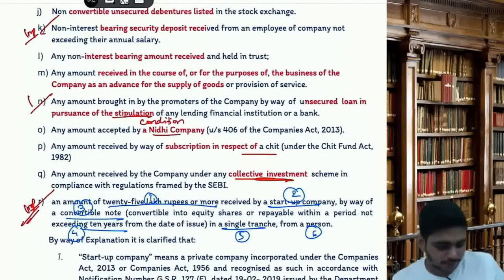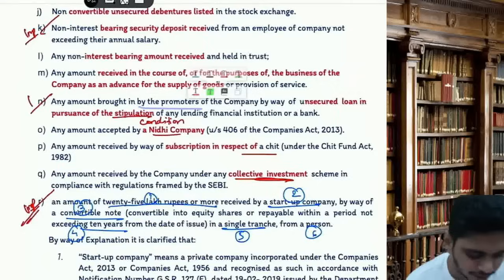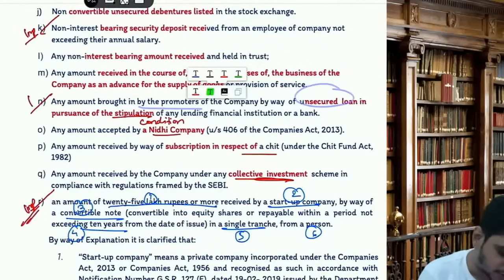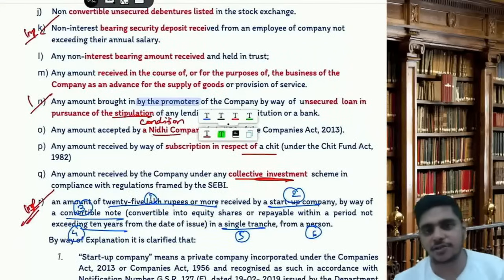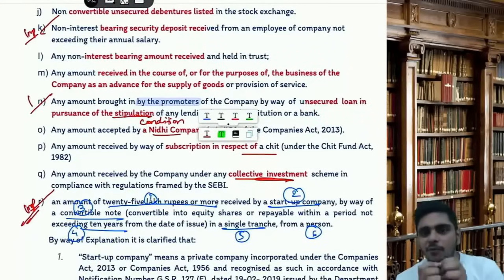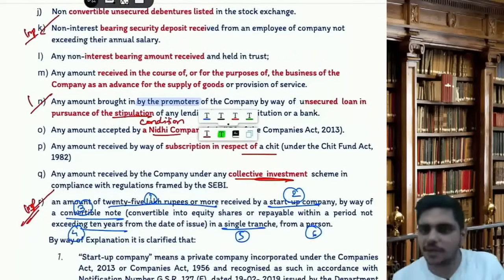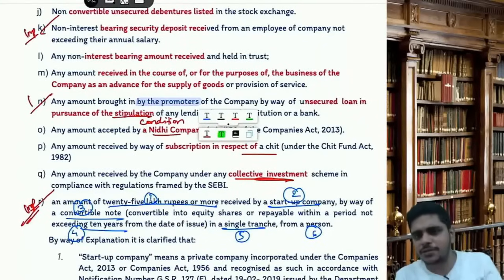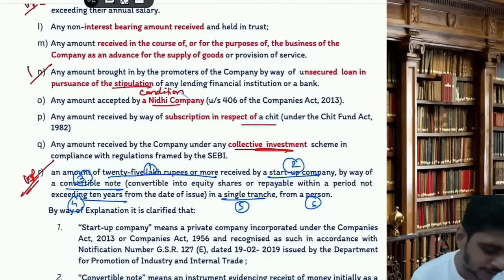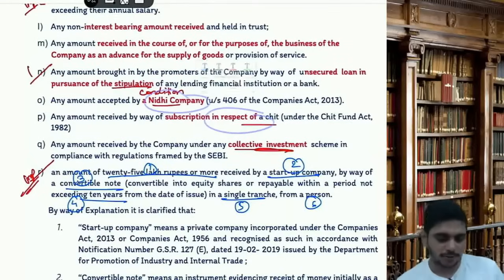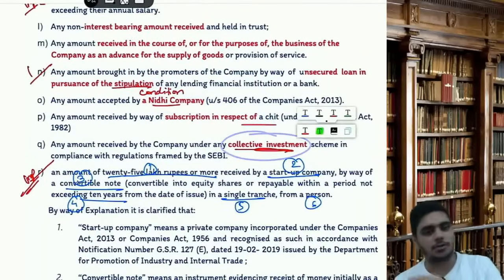N is important. Any amount brought in by the promoters into the company by way of unsecured loan in pursuance of a condition of any lending financial institution or bank. Bank says I will give loan to AB Limited only if the promoter is also giving an unsecured loan. So the director promoter is giving an unsecured loan, so it is also not a deposit. Any amount received by way of chit fund is not a deposit, or collective investment scheme, it is not a deposit.